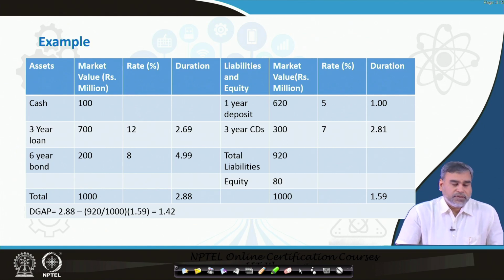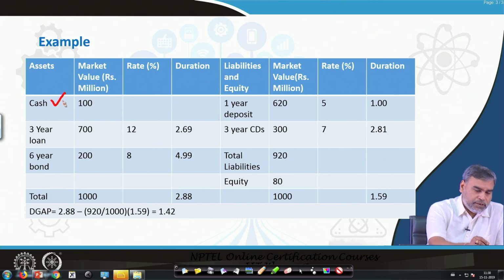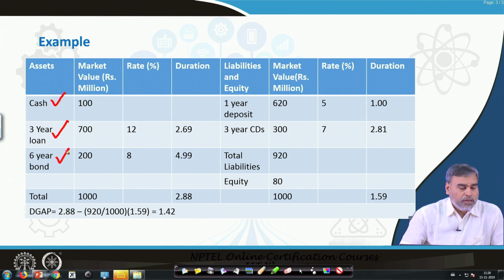For example, this is a simple asset liability structure of a particular bank. On the asset side we have taken cash, a 3 years loan, and a 6 years bond. The values are in millions of rupees: cash is 100 million rupees, the 3 years loan is 700 million rupees and the 6 years bond is 200 million rupees. The rate of interest the bank is charging on the 3 years loan is 12%, and on the 6 years bond the bank is getting 8%.